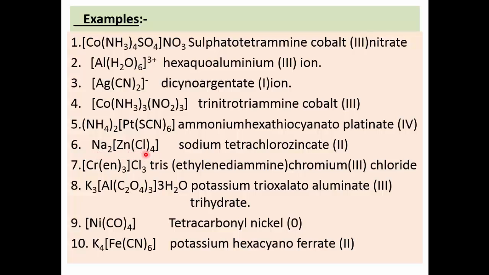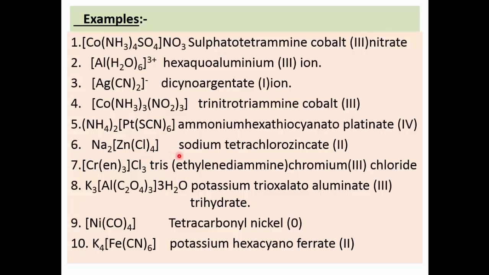Each chloride ion carries a minus 1 charge. As there are 4, 4 into minus 1 becomes minus 4. On zinc there is a plus 2 charge, therefore plus 2 minus 4, so on the square bracket there is minus 2. This minus 2 charge is neutralized by these 2 sodium ions.